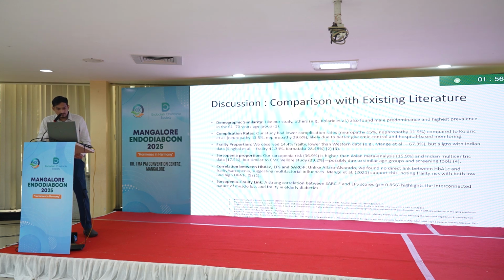Sarcopenia proportion risk is 36.9%, which is higher than the Asian meta-analysis, which was 15.9%. There was one CMC Vellore study, which was done by Raymond et al., which was showing 39.2%. This similarity could be due to the similar age groups and screening tools which we have used.